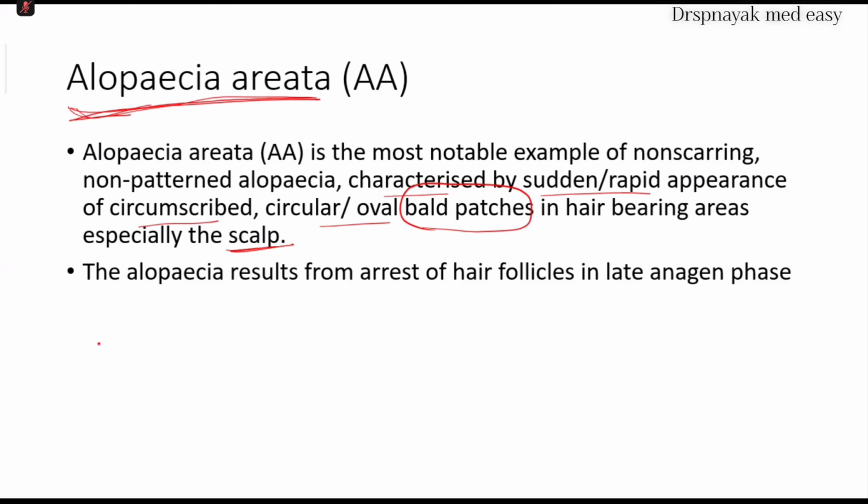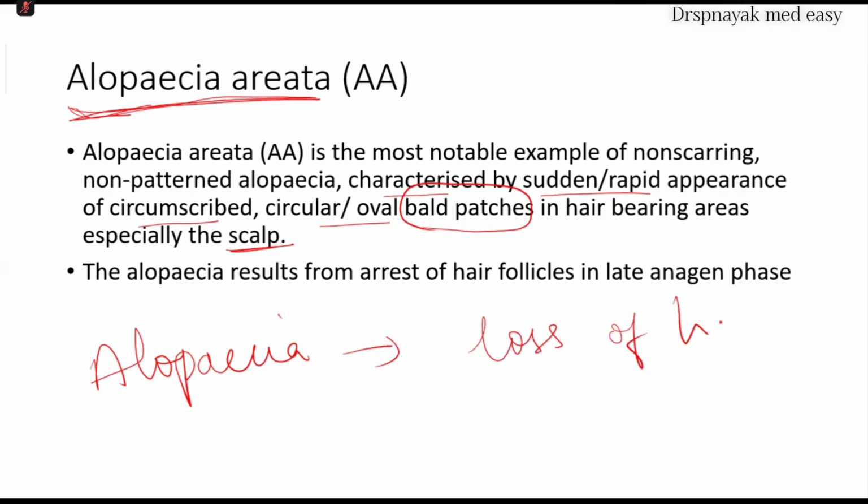In simple terms, alopecia is nothing but loss of hair. Alopecia areata means loss of hair at particular patches, at particular areas. Alopecia can be caused due to 2 reasons.